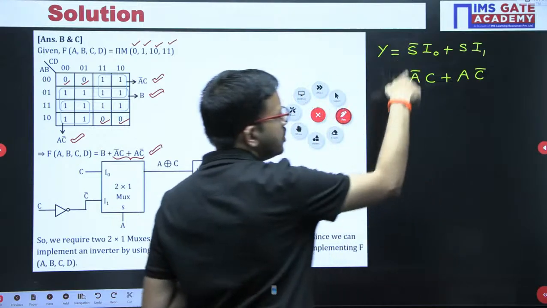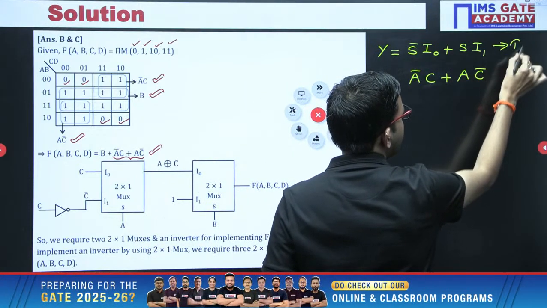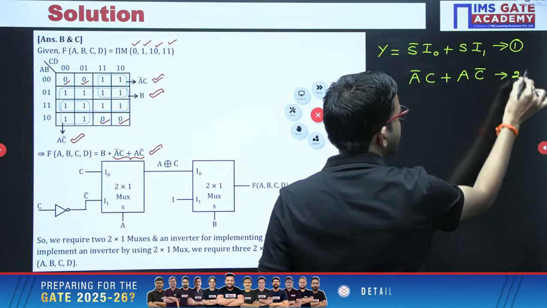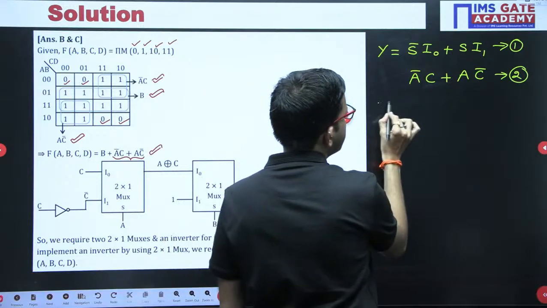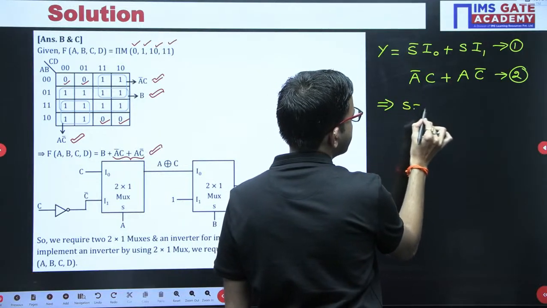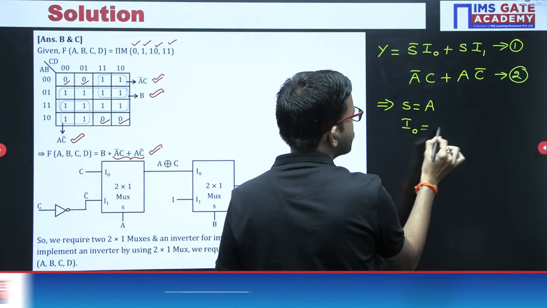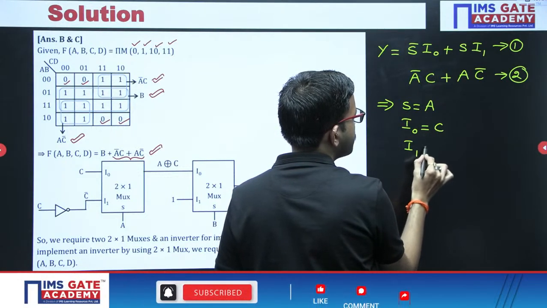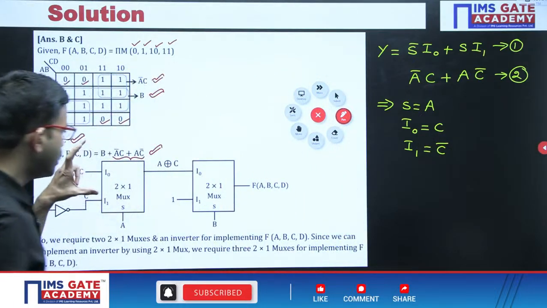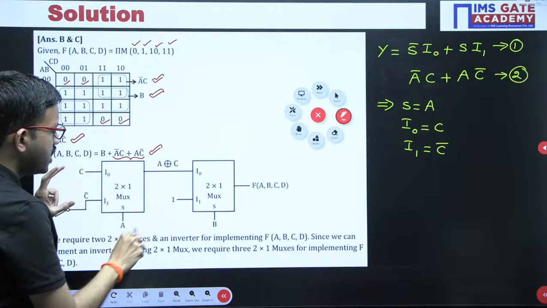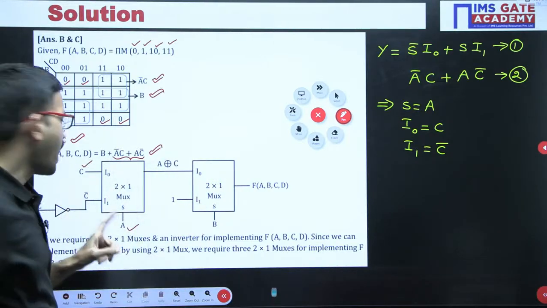So that means when you observe this equation and this equation, say for example this is 1 and this one I am labeling as 2. Just by comparison of 1 and 2, you are getting selection line as A, and then I naught equal to C, I1 equal to C bar. Okay, so consider a 2/1 mux, selection line is A, I naught equal to C, I1 equal to C bar.